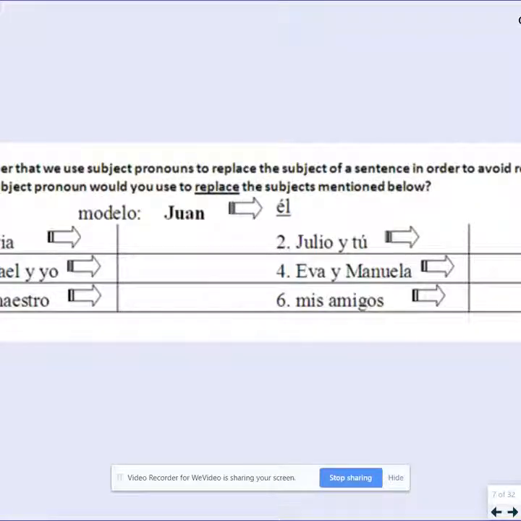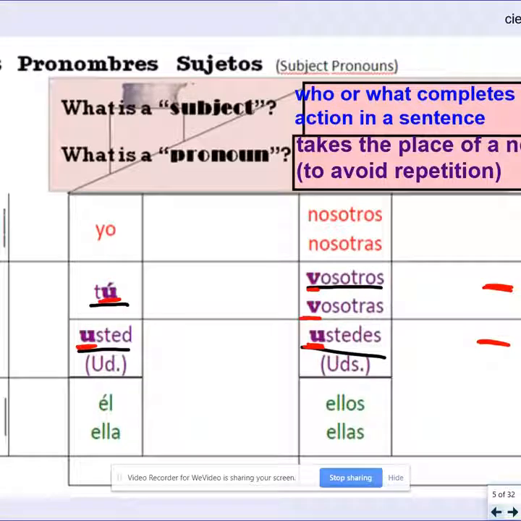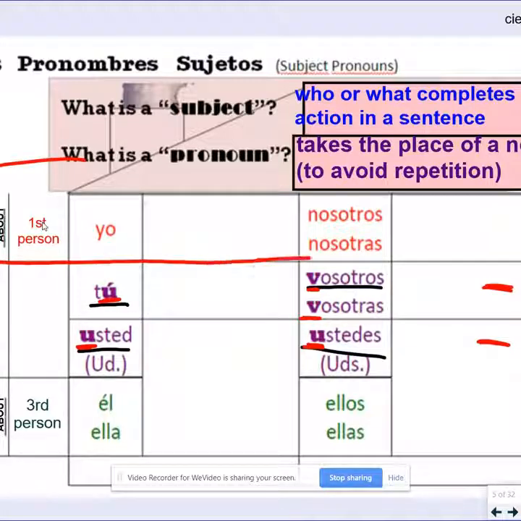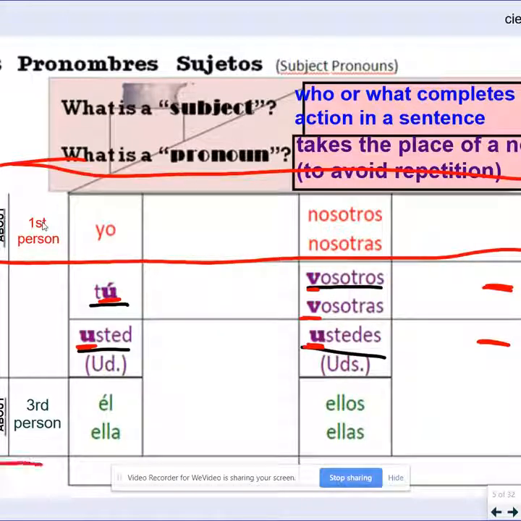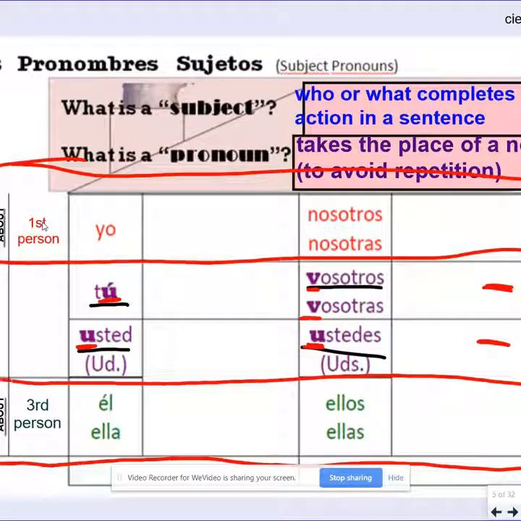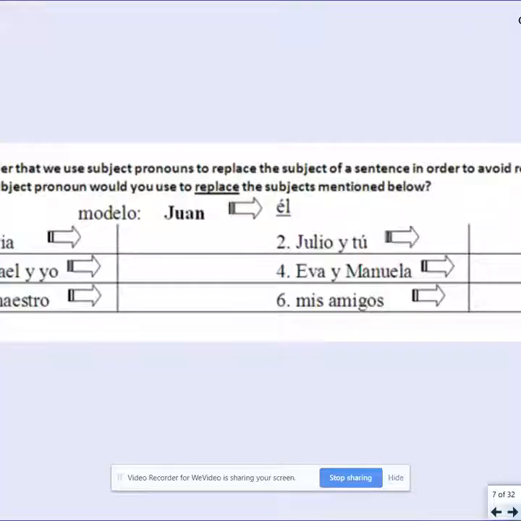So let's go through some examples of how these work, okay? In the following scenarios, we are talking about these people. So if you look back on your chart and you remember which categories I said we talk about, that would be the first person and the third person. So that means we are only allowed to use this top part of the house and this bottom part of the house, okay? So if you're using your notes right now, these are the ones that we talk about the people, okay? So we are talking about Sylvia.